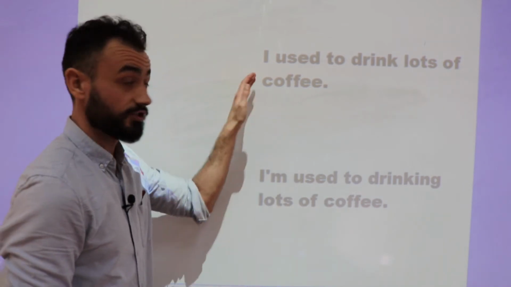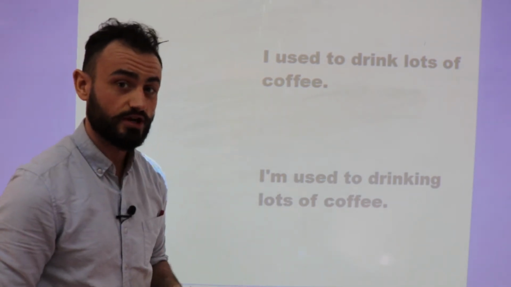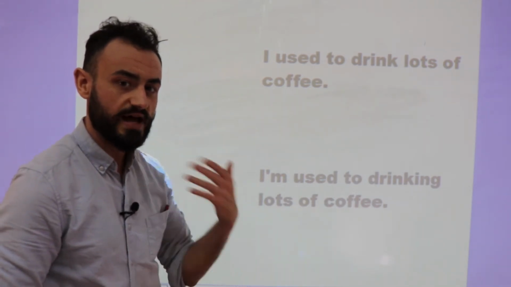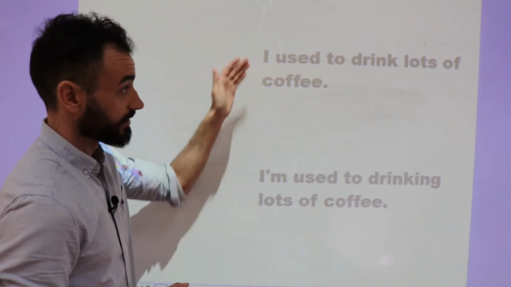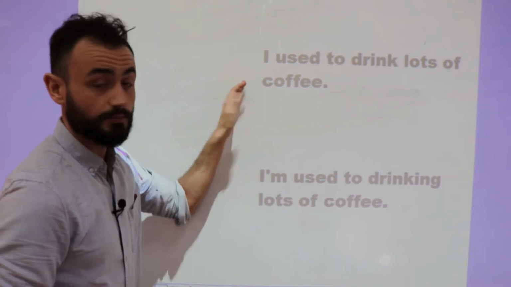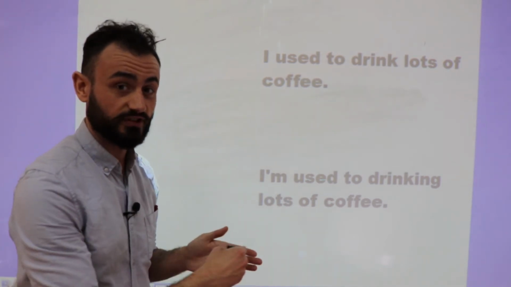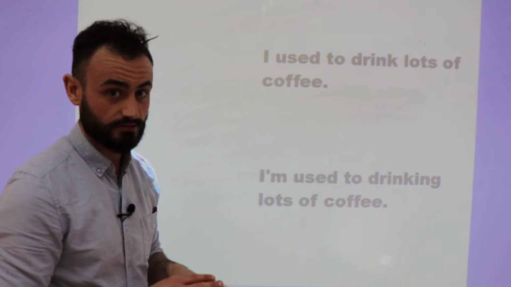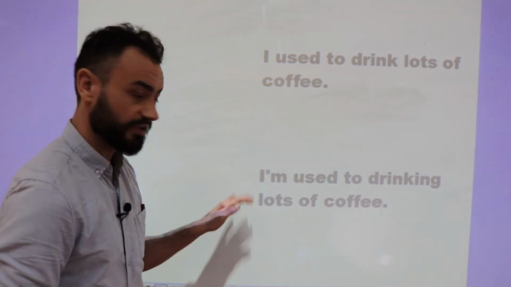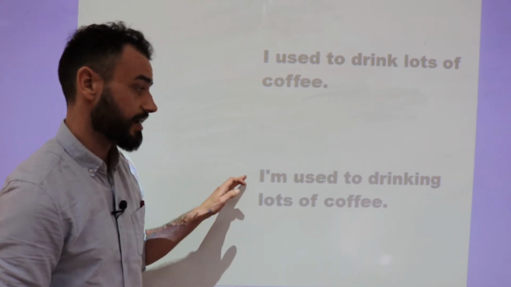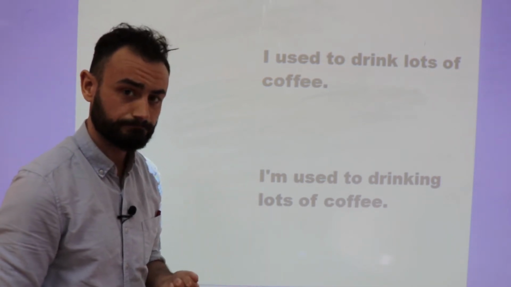So we said with used to, we are talking about repeated actions that happened in the past but don't happen anymore. So, I used to drink lots of coffee. In the past, I drank lots of coffee, but now I don't. Now I don't drink lots of coffee. Maybe one or two.